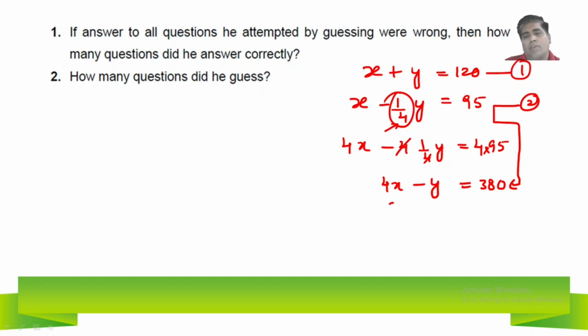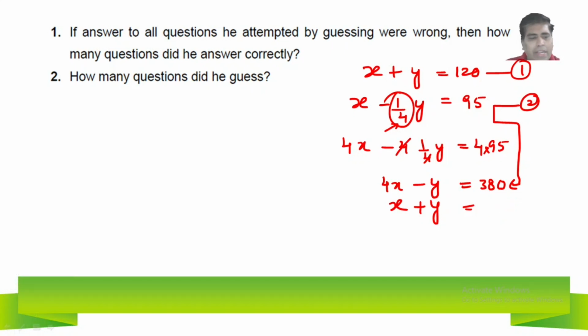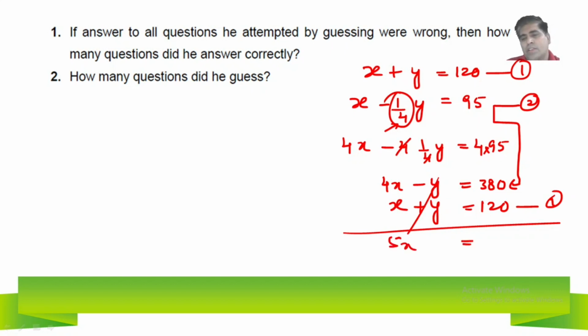Now we'll use the first and second equations here and solve them. Here I wrote x plus y. X plus y value is how much? 120. So I should write 120 here. This is the second equation. This is the first equation. Now, by the elimination method, positive y and negative y will cancel. 5x is equal to 500 here. X is equal to 500 by 5, that is nothing but 100.